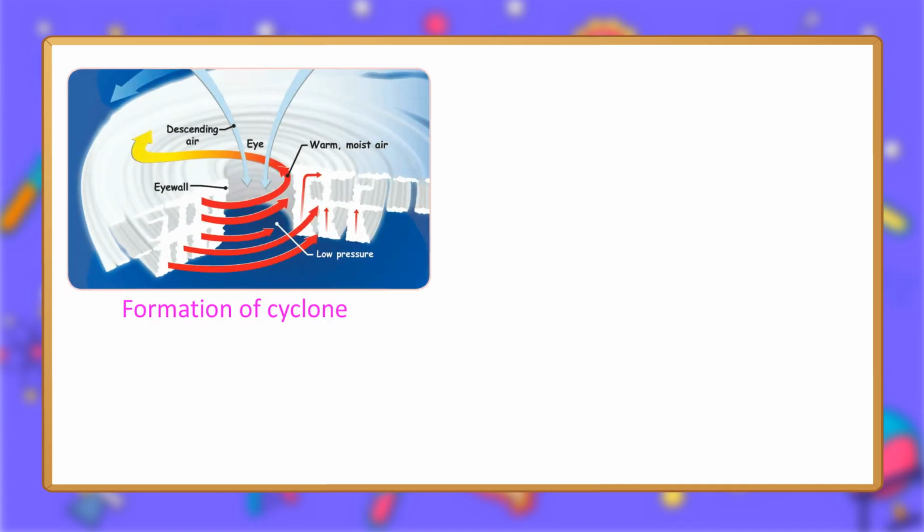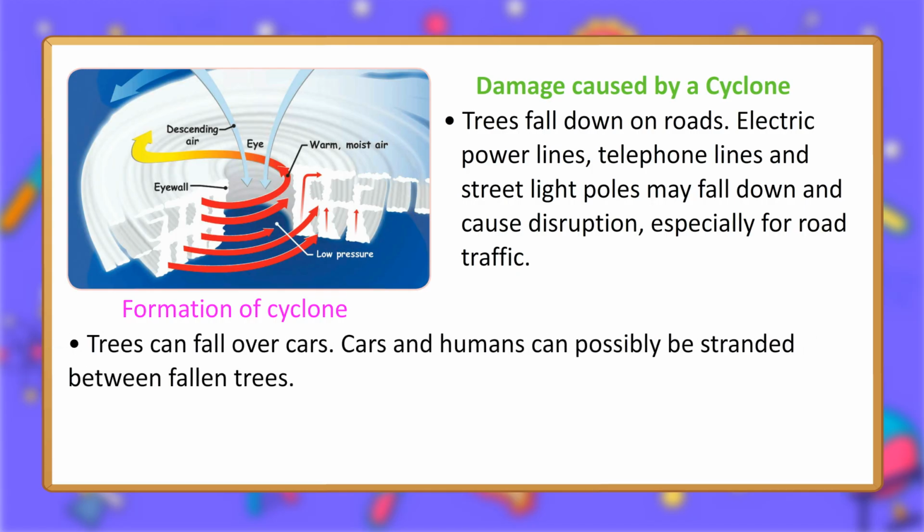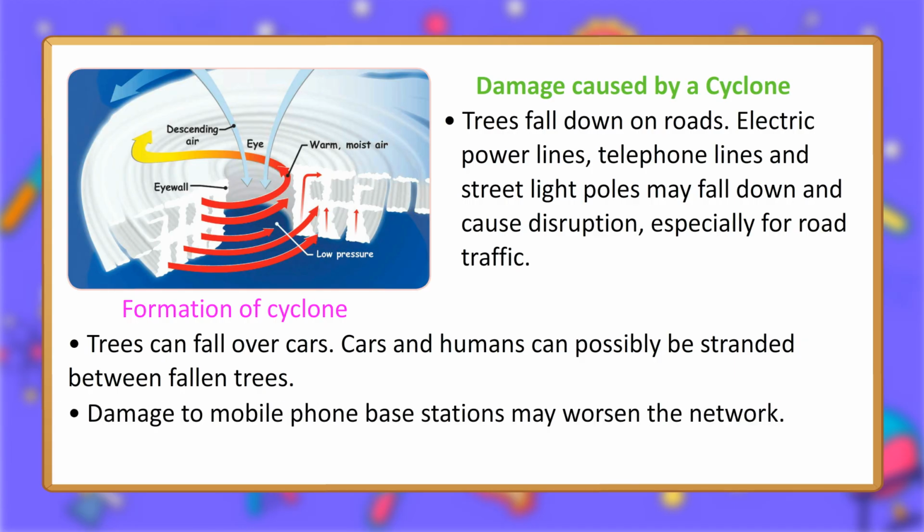Damage caused by a cyclone. Trees fall down on roads. Electric power lines, telephone lines and street light poles may fall down and cause disruption, especially for road traffic. Trees can fall over cars. Cars and humans can possibly be stranded between fallen trees. Damage to mobile phone base stations may worsen the network.